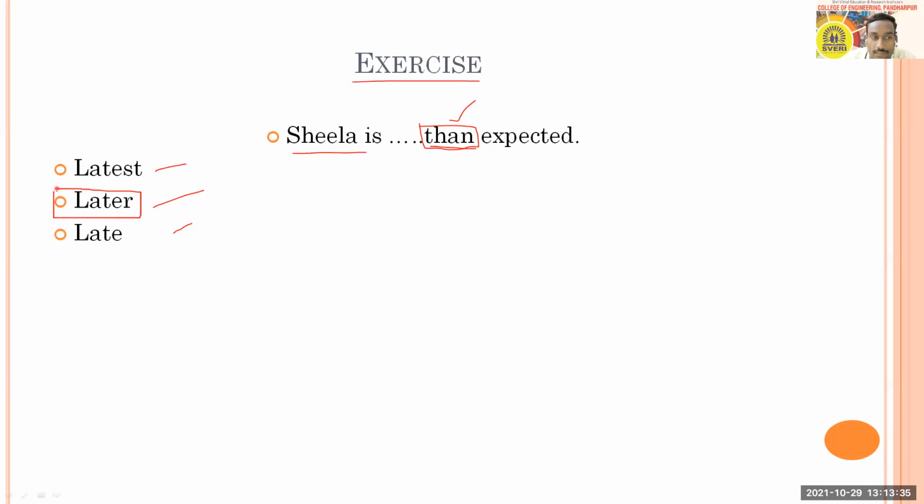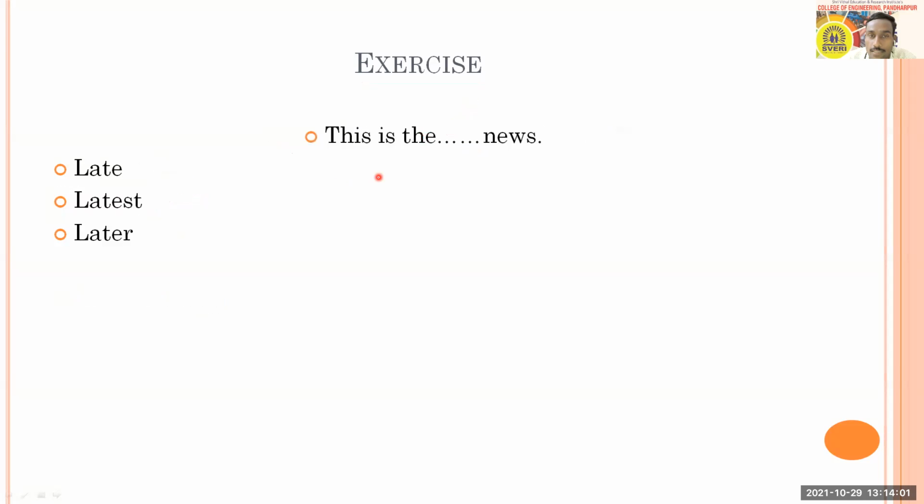Later is the answer. Why is it? If it is only Sheila is late, in that case it will be okay. But here it is than expected, so here is a comparison, and that comparison has comparative degree. So in comparative degree, we use this form, and therefore you needed to understand that the answer is going to be later, option B, and not late. Latest is irrelevant here, so you cannot go for option A as well. Okay, all of you got it right. So with this we'll go to the next slide with the next question.